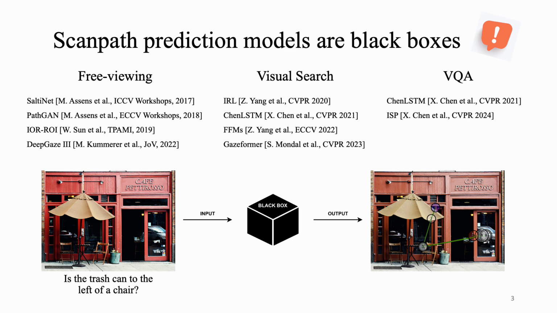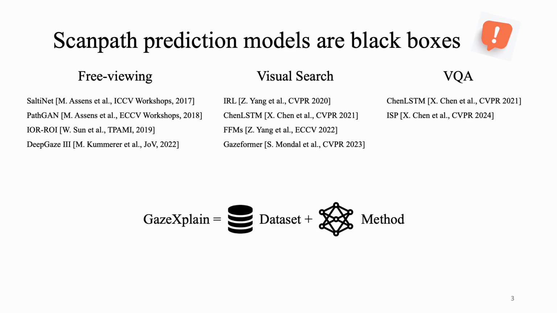Although they have achieved reasonable accuracy, these models function as black boxes. They do not provide insights into the underlying reasons for these gaze shifts, making it difficult to understand why certain areas of an image attract attention, and they often struggle when scenes or tasks become complicated. To bridge this gap, we introduce GazeXplain with an integration of novel data and modeling efforts, which aims to not only predict scanpaths in varying scenarios, but also provide natural language explanations for the predicted gaze patterns.